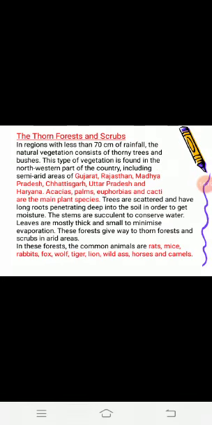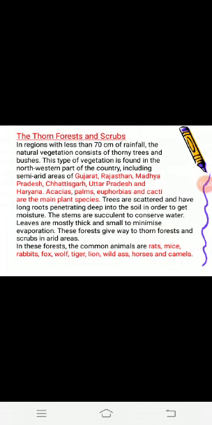Thorn forest and scrubs are found in areas of scanty rainfall, below 70 centimeter annually. These forests are found in Rajasthan, Gujarat, and the southern part of Punjab and Haryana.